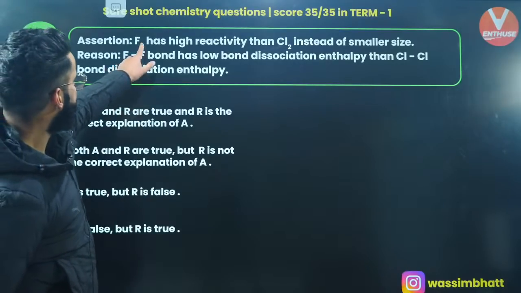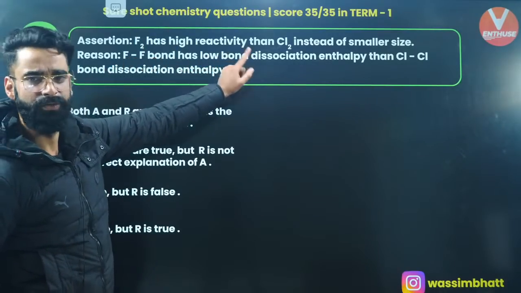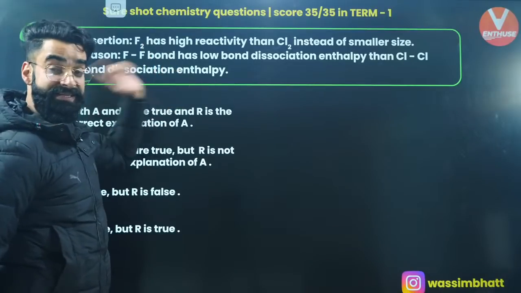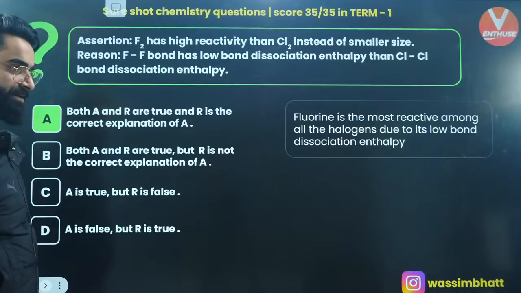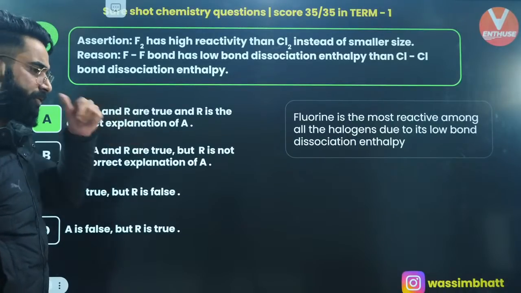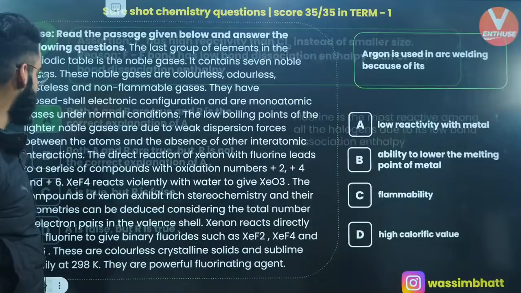First one is absolutely correct. F2 has higher reactivity than Cl2. This is correct. Second one is also correct, and the second one is the correct explanation of the first one, right? So A is going to be the correct answer. Assertion is true, reason is true, and the reason is the correct explanation of the assertion as well.